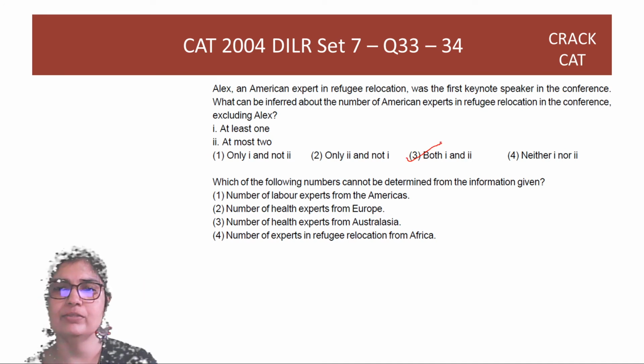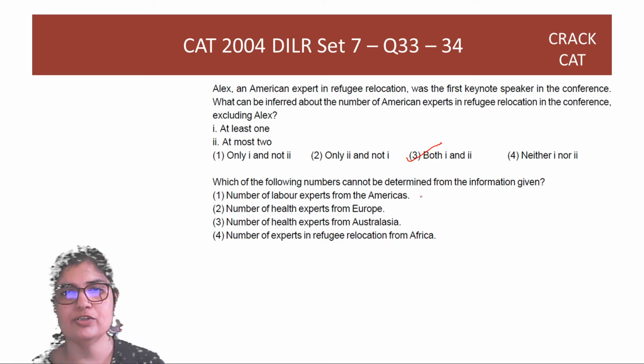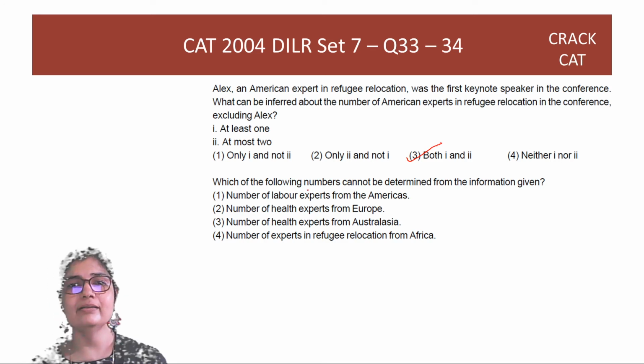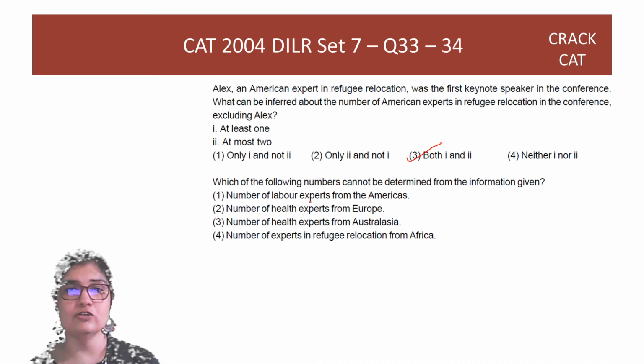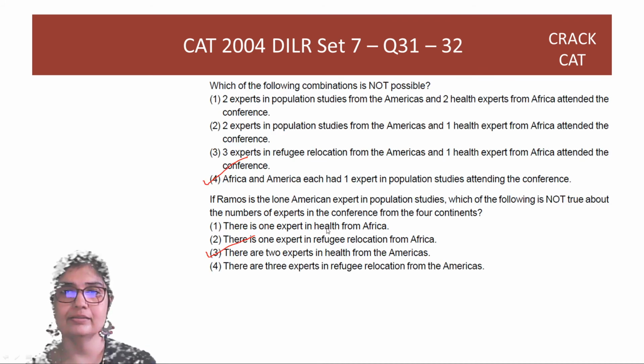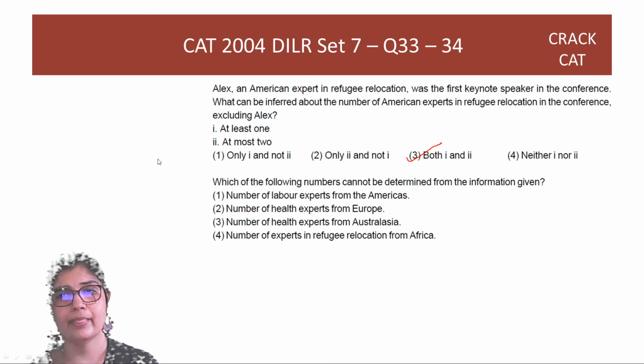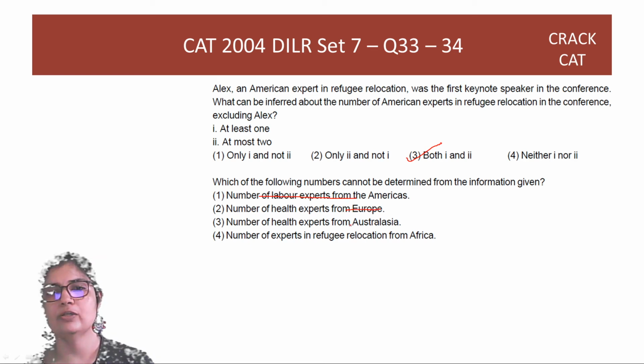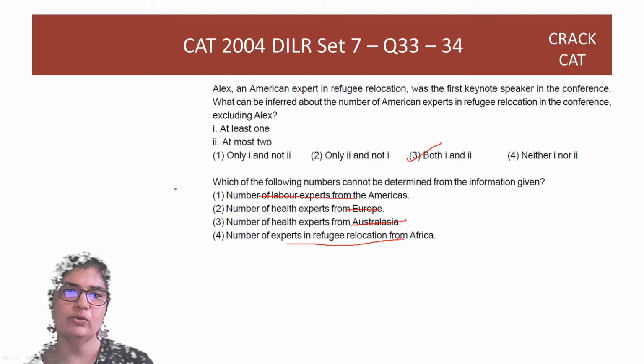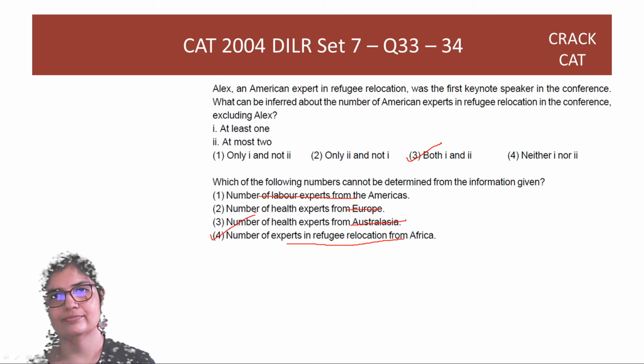Which of the following numbers cannot be determined from the information given? So we can determine the labor experts throughout, that we know. We can determine the Australasia and Europe figures throughout. Okay. So now we can quickly just eliminate. We know labor figures throughout, we know Europe figures throughout, we know Australasia figures throughout. What we don't know is Africa's refugee relocation. So fourth option, right? Great.